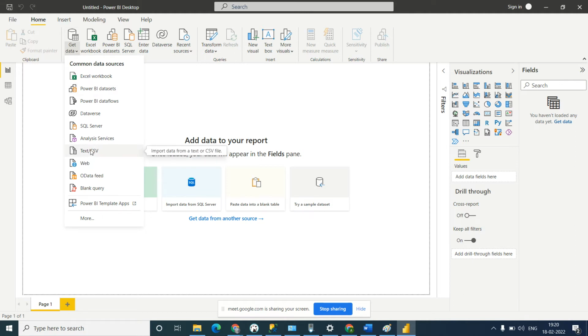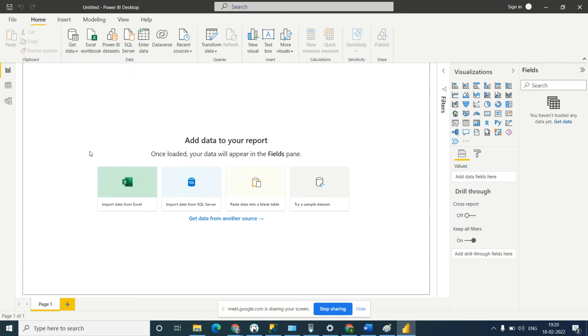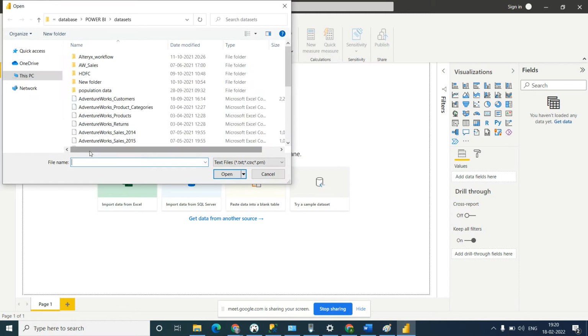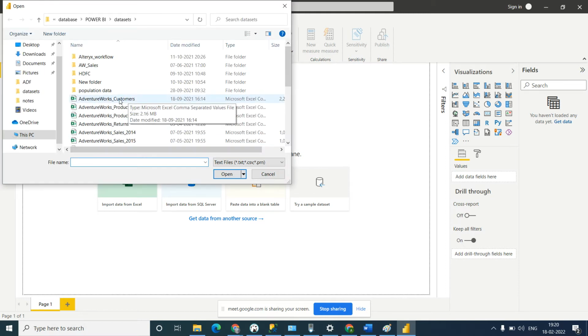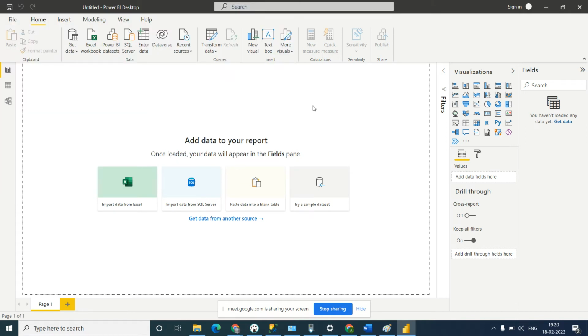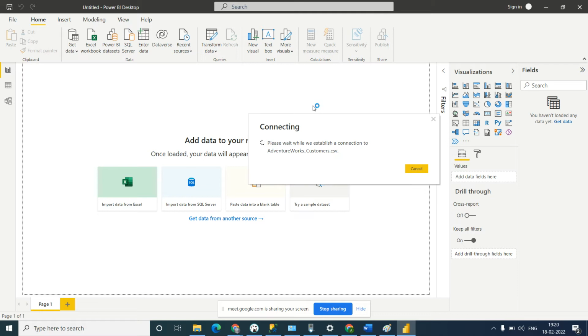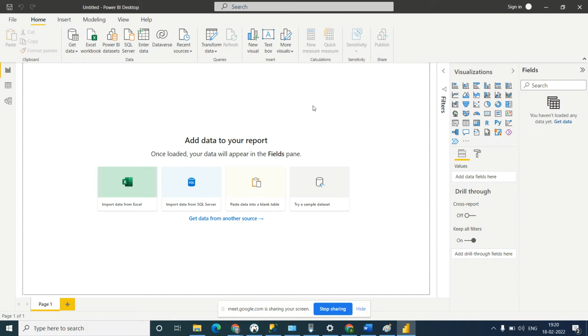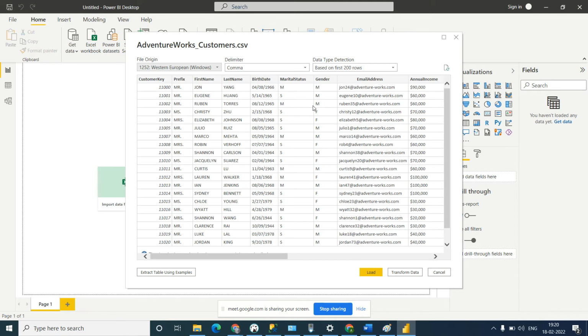Then what file do I want to connect? I have a CSV file, so I want to connect a CSV file. So I will select CSV, click on CSV or text file. Now I have customer data, so let's connect the customer file. It will load into Power BI. So let's load this.